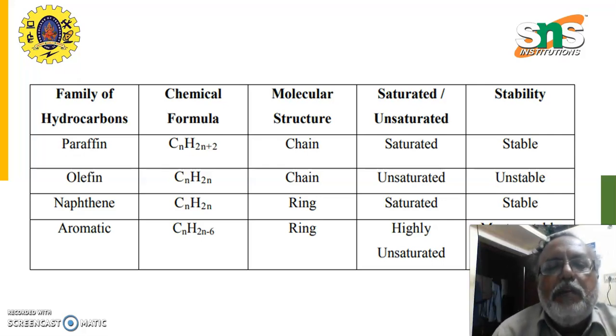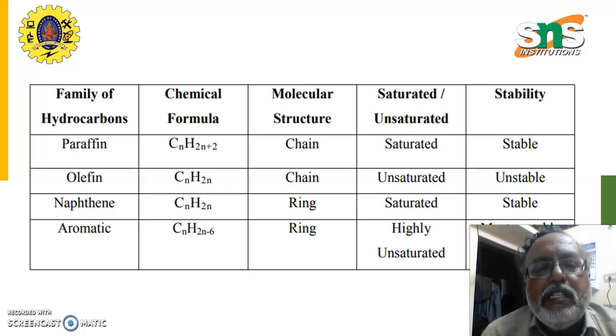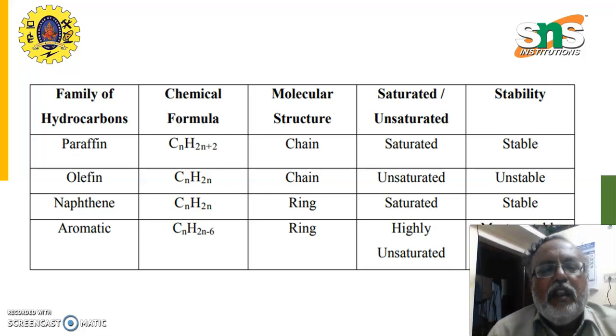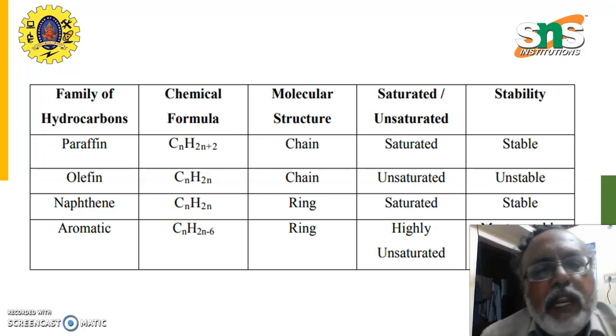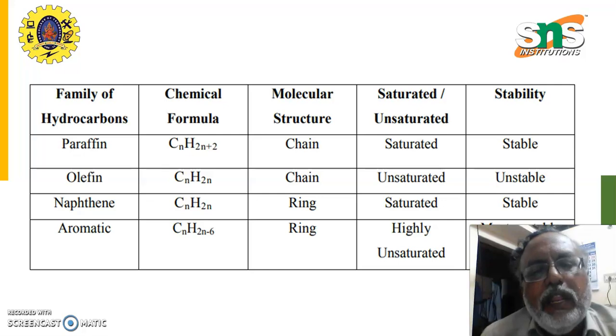Here the molecular structure of paraffin and olefin are similar, that is chain molecular structure, and naphthalene and aromatic are ring molecular structure. There are two chain and two ring molecular structures.